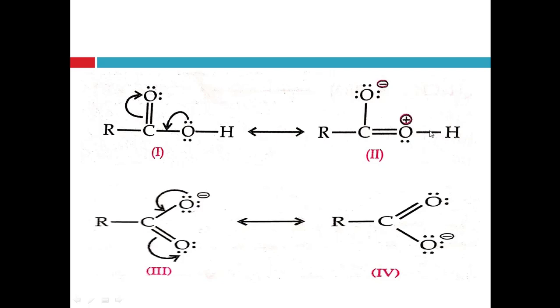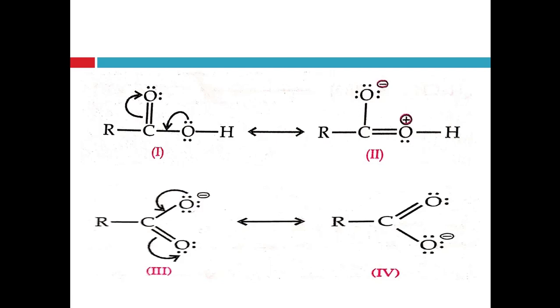So the electrons of this bond move onto the oxygen, and this oxygen acquires its lone pair of electrons and becomes a C double bond O carbonyl group, right? And H plus is released, and on release of H plus ion, the carboxylic acid is converted into carboxylate ion COO minus, right?